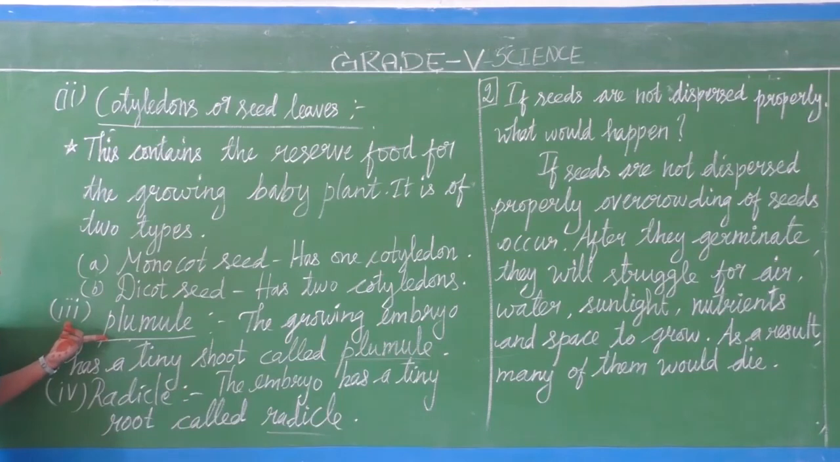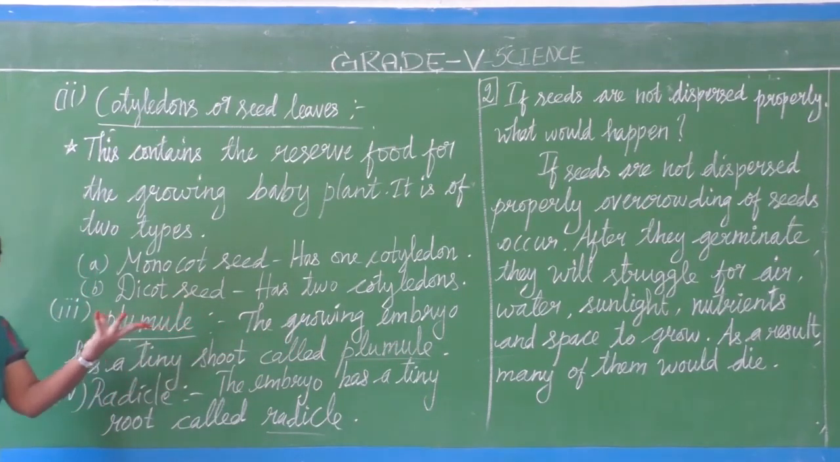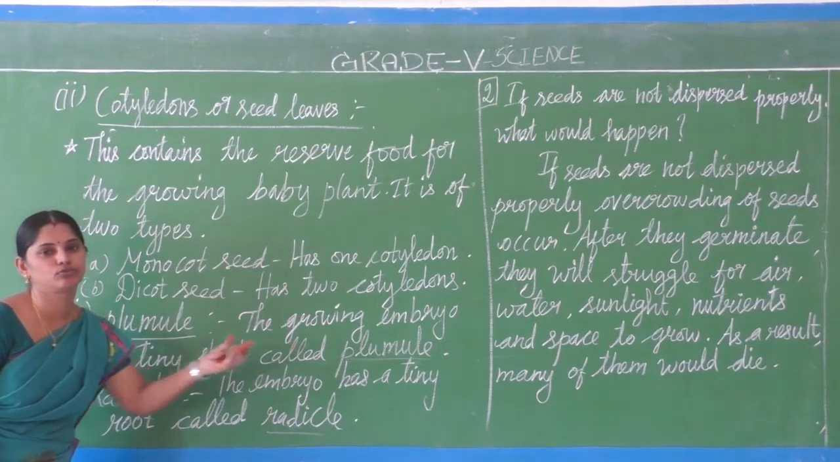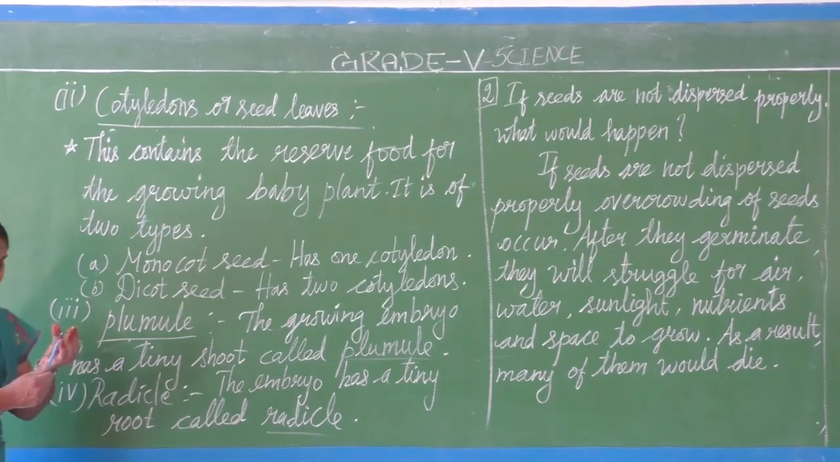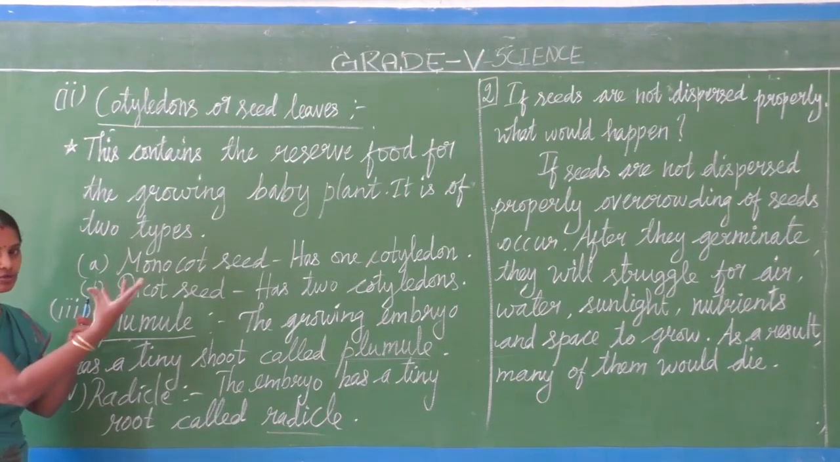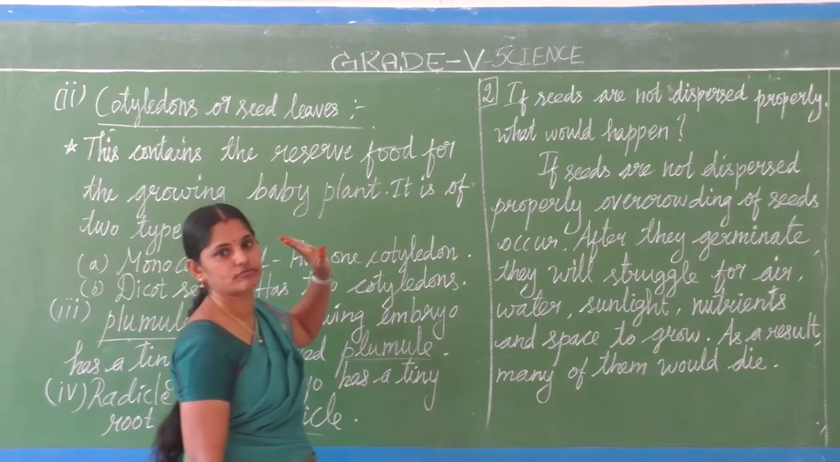Then the third one is plumule. The growing embryo has a tiny shoot called plumule. In the same way, the growing embryo has a tiny root called radicle. The embryo grows into a tiny shoot, which is called plumule. The embryo grows into a tiny root, which is called radicle. And that's all for this question, the structure of the seed.